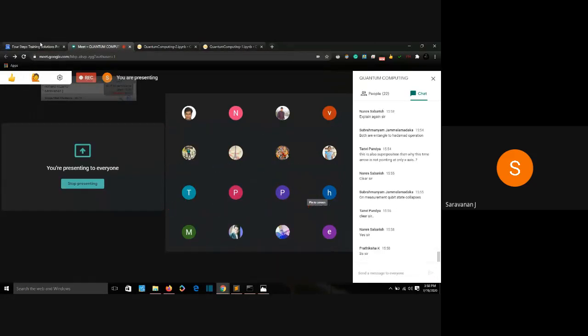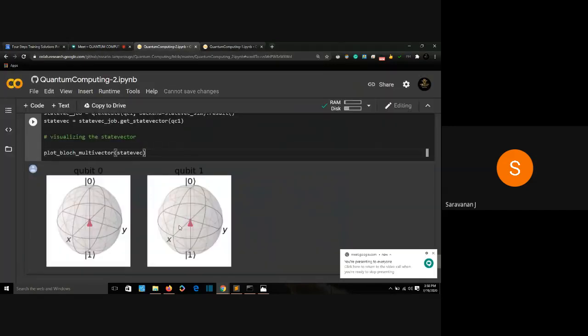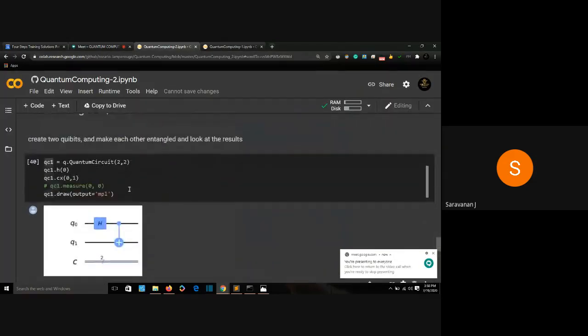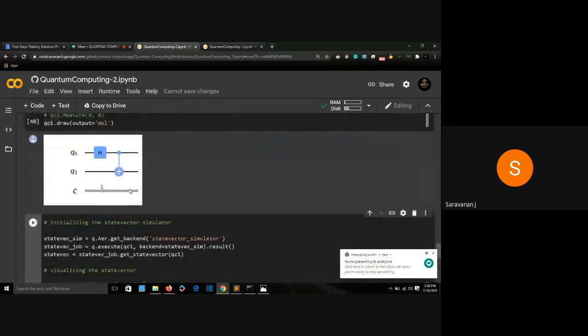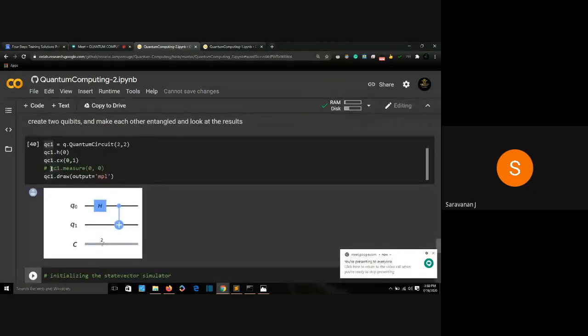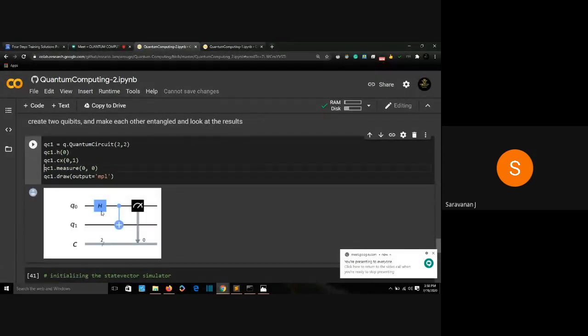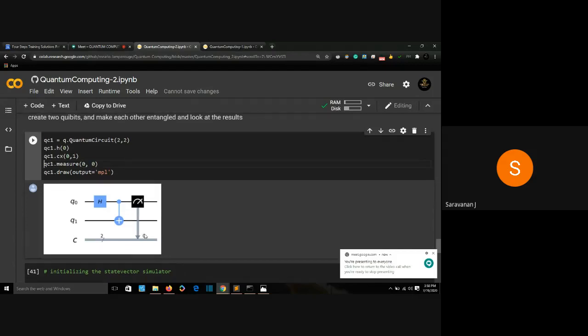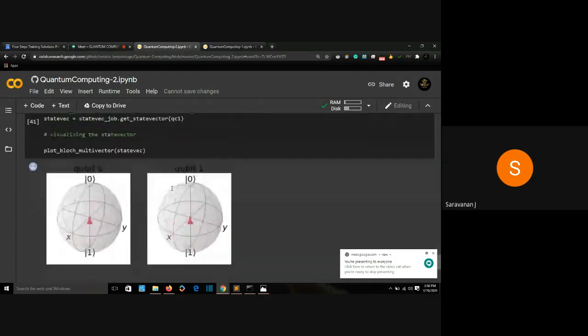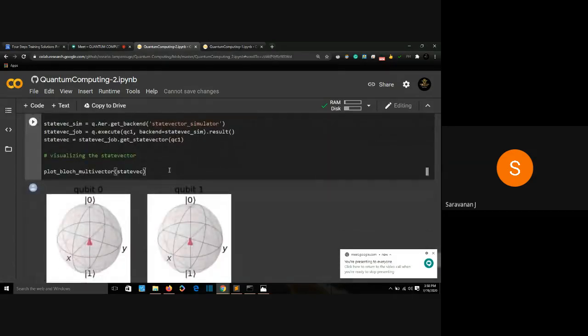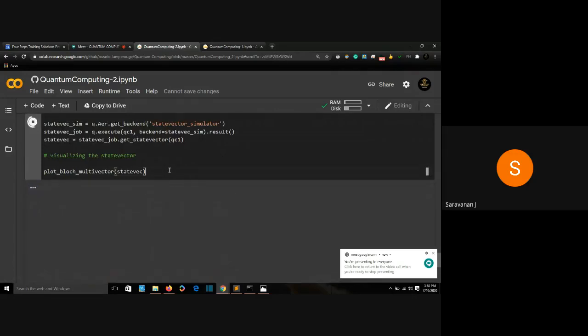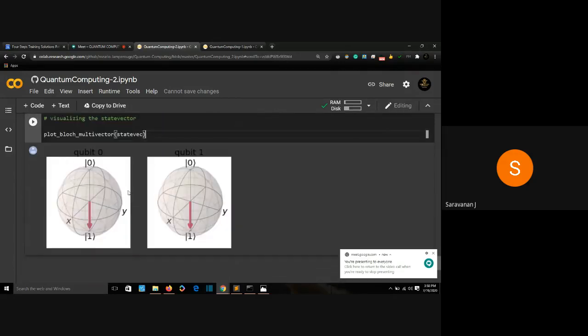All right. So what I'm going to do is measure one single qubit. I'm going to measure the zeroth qubit first, which is in superposition. Now I'll run it. So I'm measuring only my zeroth qubit, which is in superposition. Now I'm plotting it. Now both these qubits should give me answers. Great. So my zeroth qubit, which is in superposition, has collapsed to 1.